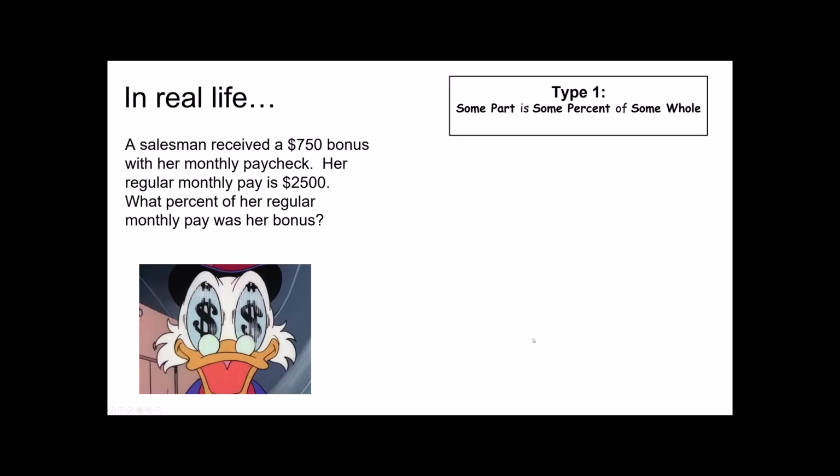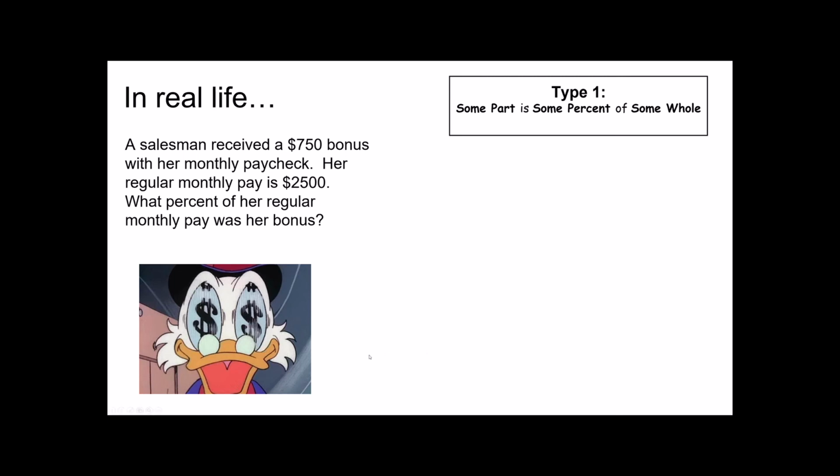Here's one more. I would suggest trying this on your own. Maybe pause the video, try and set this up, and then restart the video to see if you're doing it correctly. Here's what I get when I do it. A salesman received a $750 bonus with her monthly paycheck. Her regular monthly pay is $2,500. What percent of her pay was her bonus?